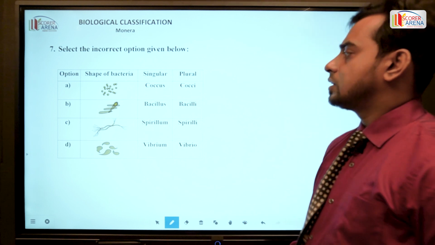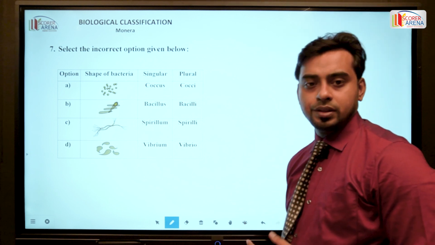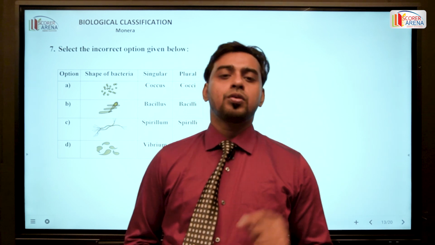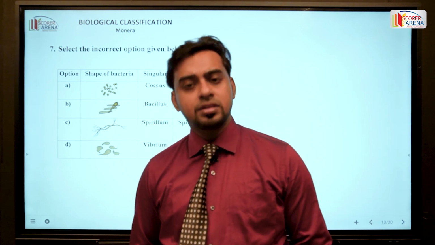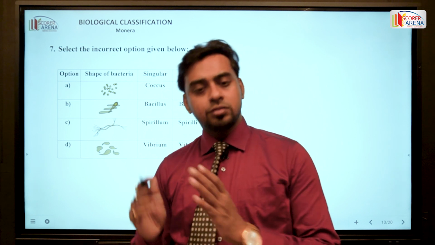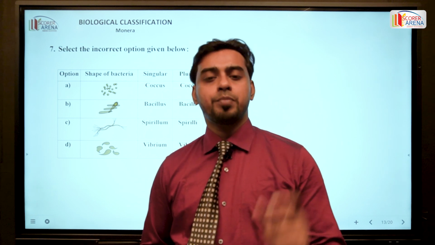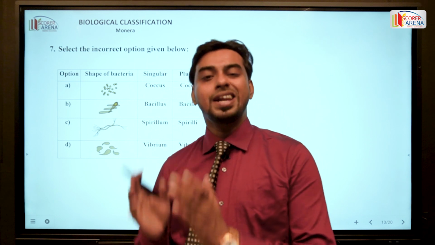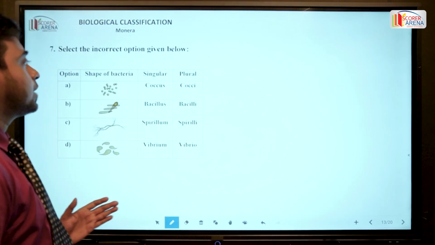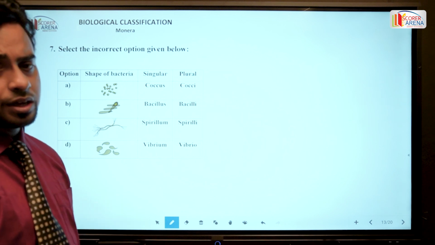Question number 7 is a diagram based question. Most of the time we easily overlook a few words written in the NCERT, for example, few terms and the singular and plural forms of a particular word or name. We know that bacteria are classified on the basis of their shape.